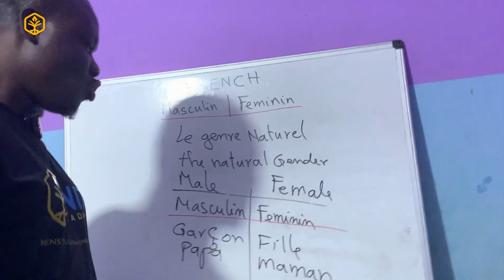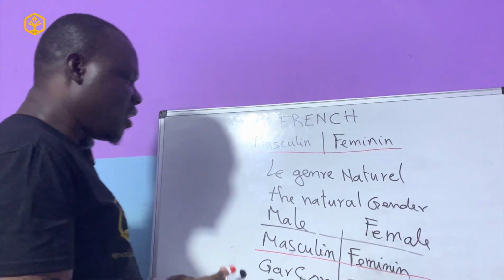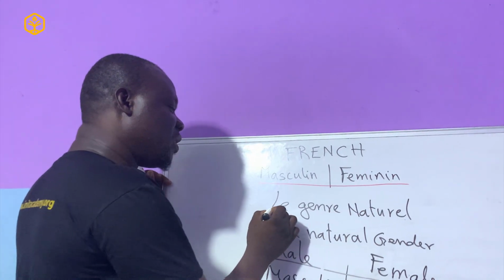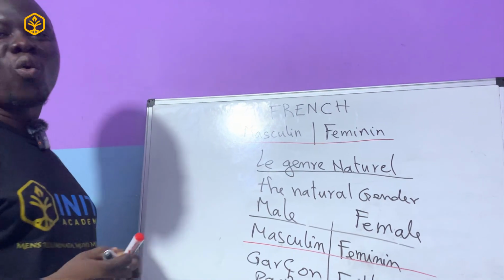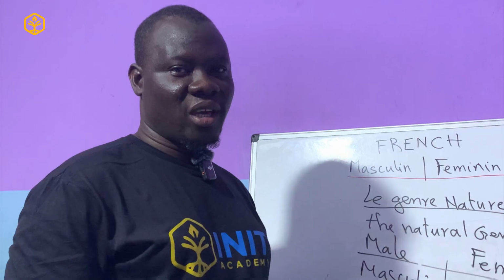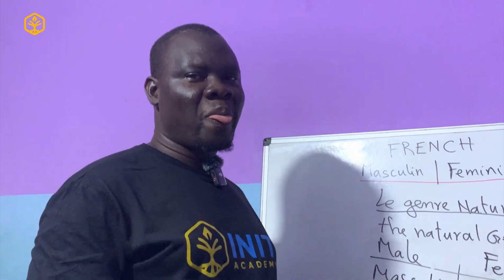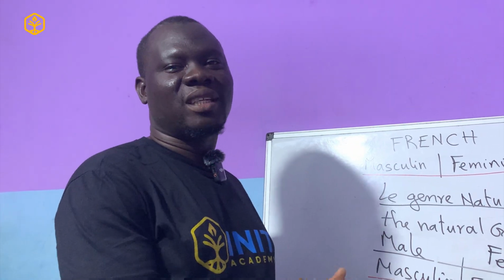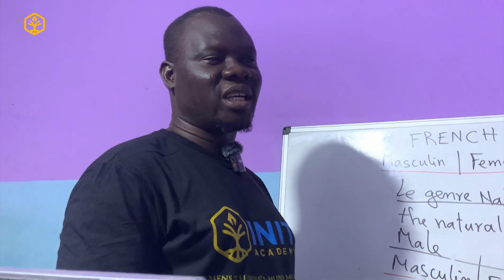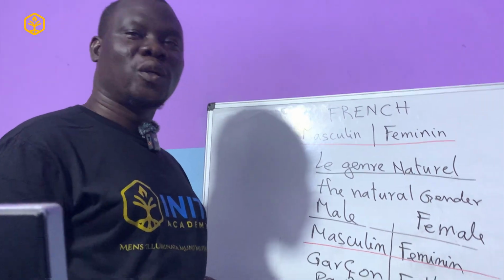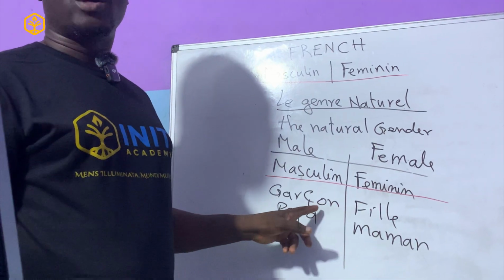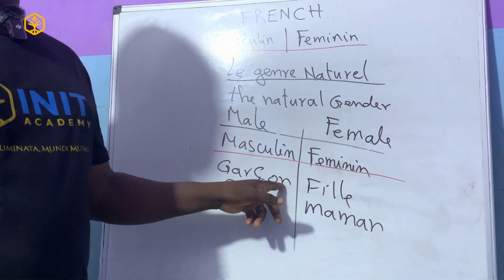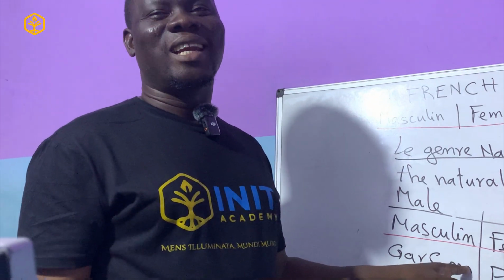Okay? So in general, to distinguish whether the word is masculine or feminine, using the natural gender is quite easy in French. Okay? It's quite easy. You just need to know. And that will raise another question, which is how would I know whether the natural gender of something is masculine or feminine. For example, if you did not know what the word garçon means, that it represents a boy, how would you know whether you should say le garçon or la garçon?